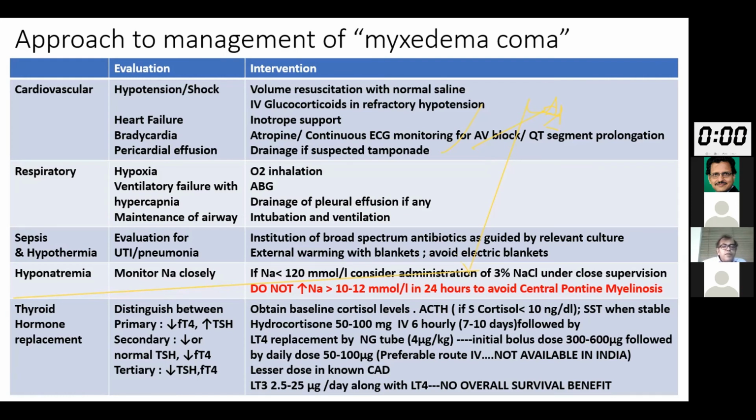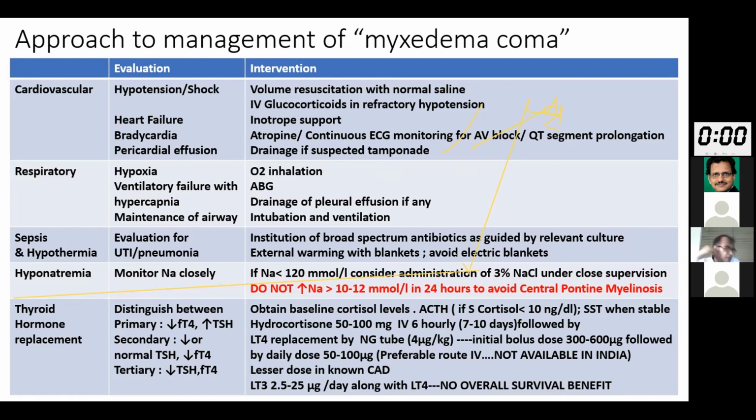The thyroid hormone replacement, again, you have to distinguish between primary, secondary, and tertiary. For the sake of time, I'm not going into all these. But always remember to obtain baseline cortisol levels and ACTH, particularly if the serum cortisol is less than 10. And if possible, it's more easily said than done, a short synacthen test would be ideal when the patient is more stable. But to start with, start the patient on hydrocortisone 50 to 100 milligram IV 6 hourly and continue it at least for a period of 7 days, followed by levothyroxine replacement by NG tube in a dose of 4 microgram per kg. So it should be an initial bolus dose of 300 to 600 microgram, followed by a daily dose of 50 to 100 microgram.